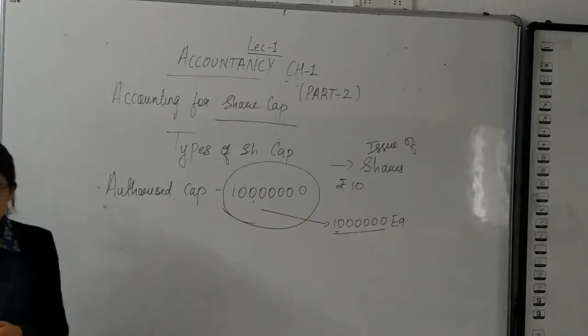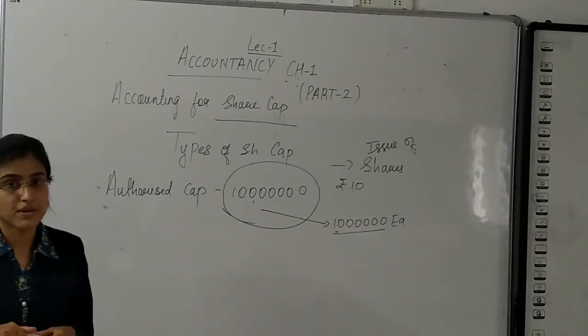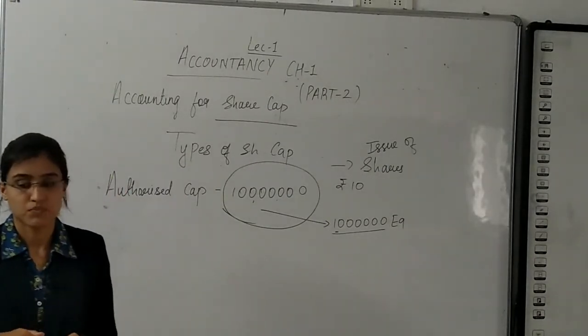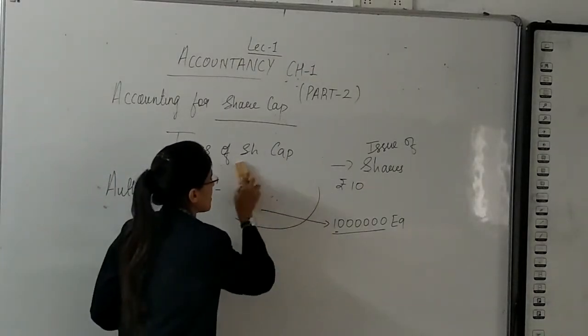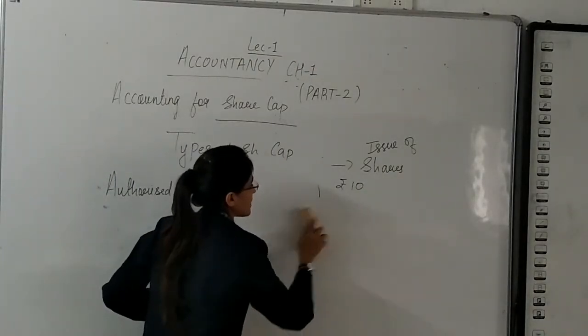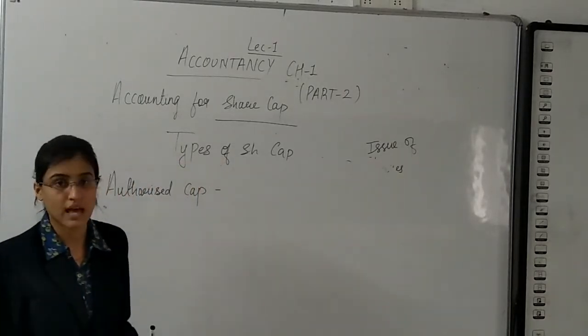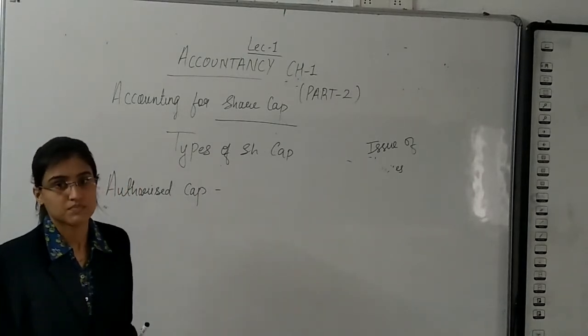So the very first type, which is authorized capital, I hope is clear by now. I repeat it again: authorized capital is the maximum capital that a company can raise. It is actually the authority a company has to raise capital by the issue of shares.